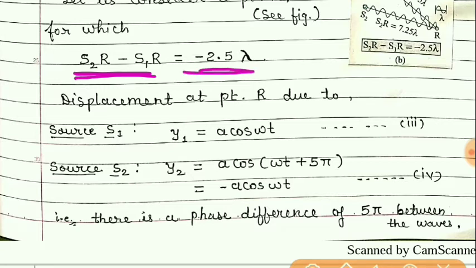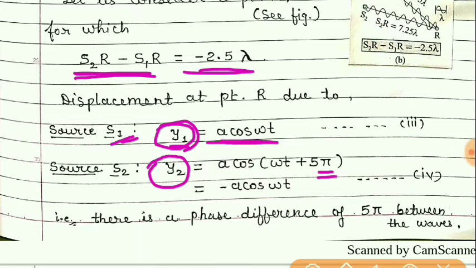Now if we consider the first wave produced by source S1 as A cos omega t, as we have usually taken earlier also for the first wave equation, then with respect to that first wave, suppose the second wave has a phase difference of 5 pi.